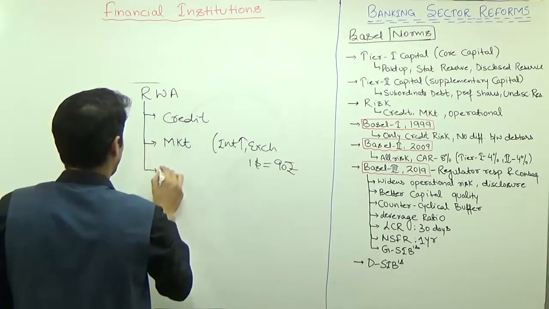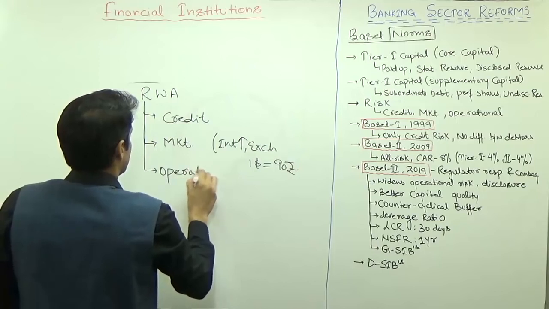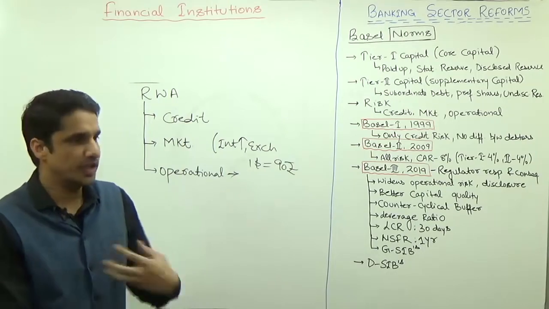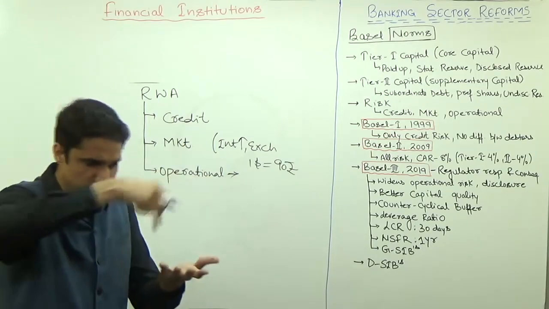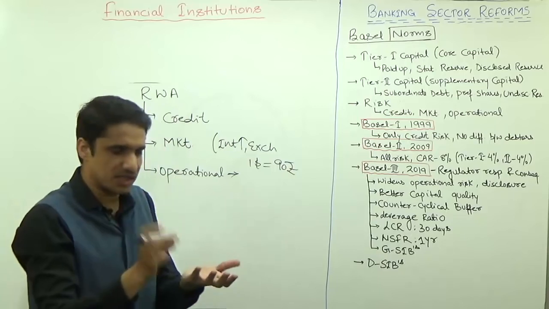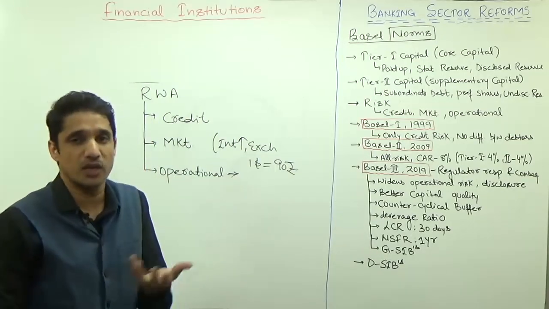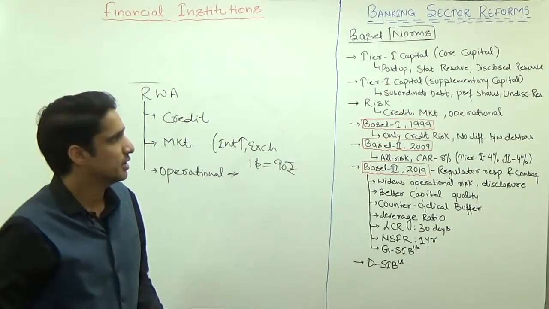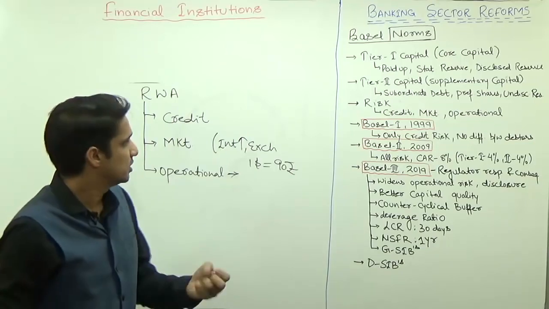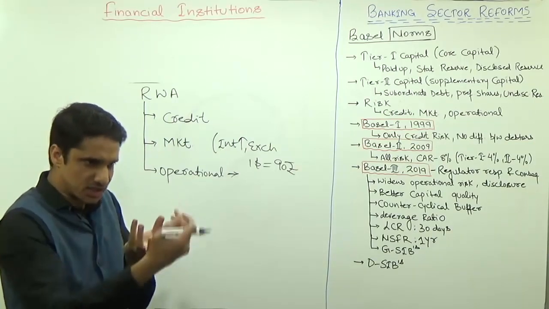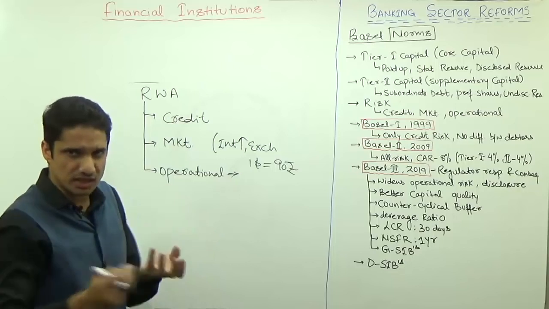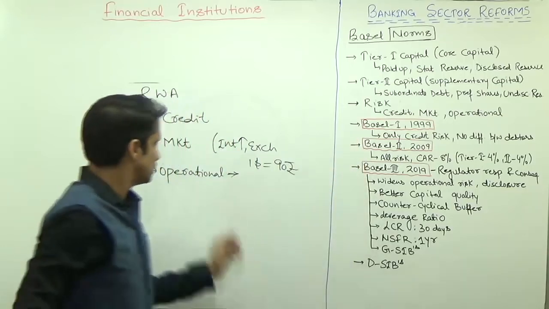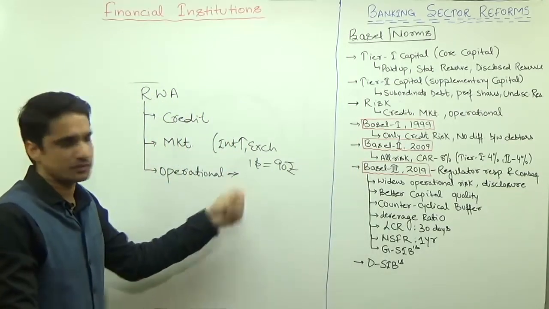Then we have operational risk. This operational risk is nothing but risk which is not in your hands. When you operate, there is some risk associated with the environment in which you operate. Just like if a flood comes, a fire comes, there is hacking on your website, or some fraud comes. All these are externalities. These external risks also you have to consider while framing your Basel norms. So this is known as operational risk.